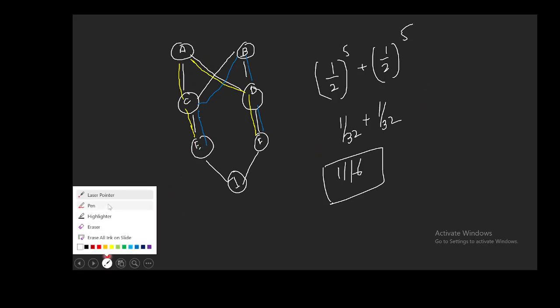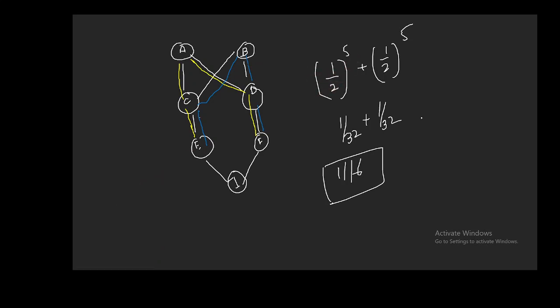In this pathway, 5 individuals are involved. So therefore we are writing 1 by 2 raised to the power 5. So you can see E C A D F and F D B C E. Okay, so this is one example. Now let's do some other examples also.